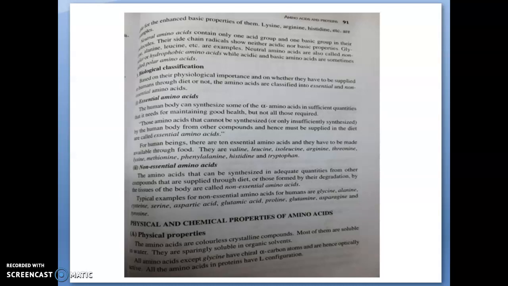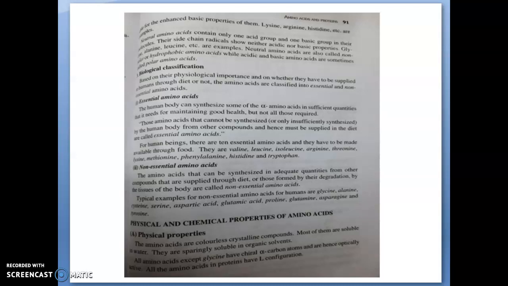Then what is a non-essential amino acid? These amino acids can be synthesized in adequate quantity from other compounds supplied through diet, and those formed by the degradation by the tissues of the body are called non-essential amino acids. That means they are synthesized in the body itself from the supply through diet, or formed by the degradation of body tissue.